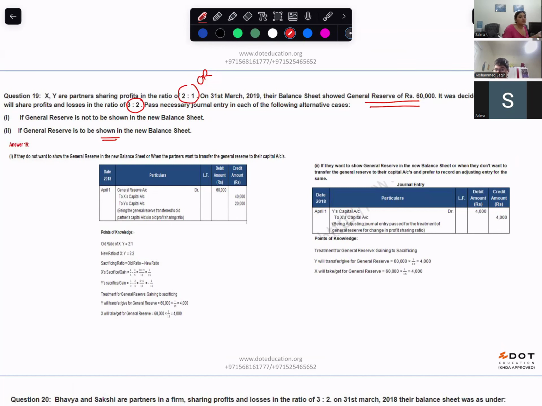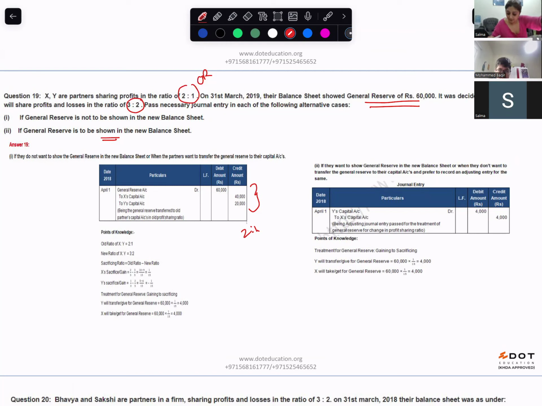If it is not to be shown in the balance sheet, what do you do? We just take the general reserves and distribute it amongst the partners in the ratio of 2:1. 60,000 would be distributed in the ratio of 2:1.